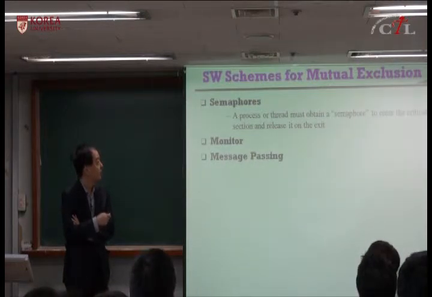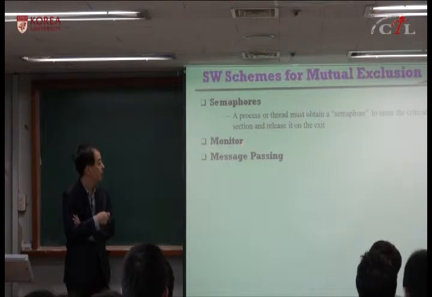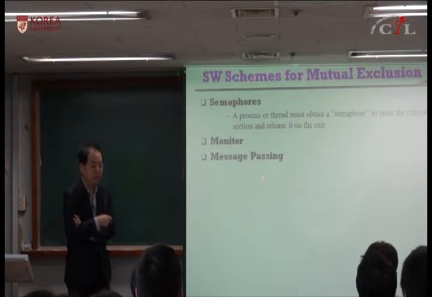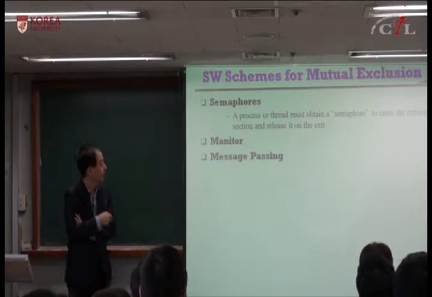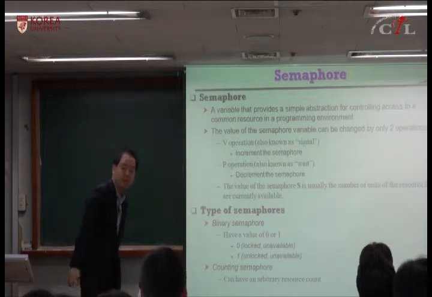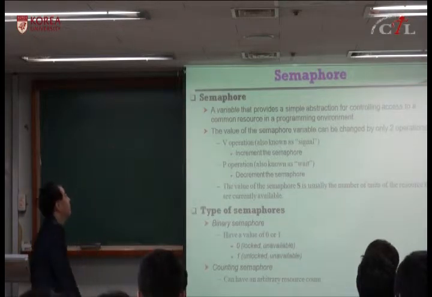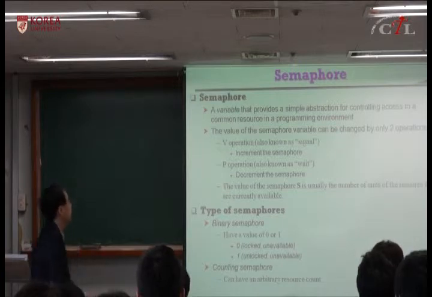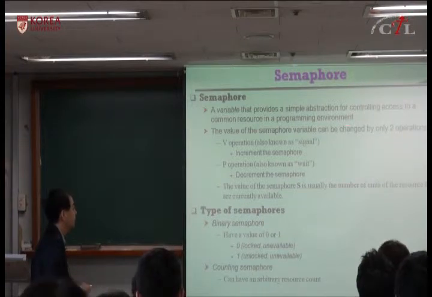To support mutual exclusion and critical section, we can use semaphores, monitors, or message passing. Let's discuss the semaphore. Semaphore is a variable that provides a simple abstraction for controlling access to a common resource in a programming environment.